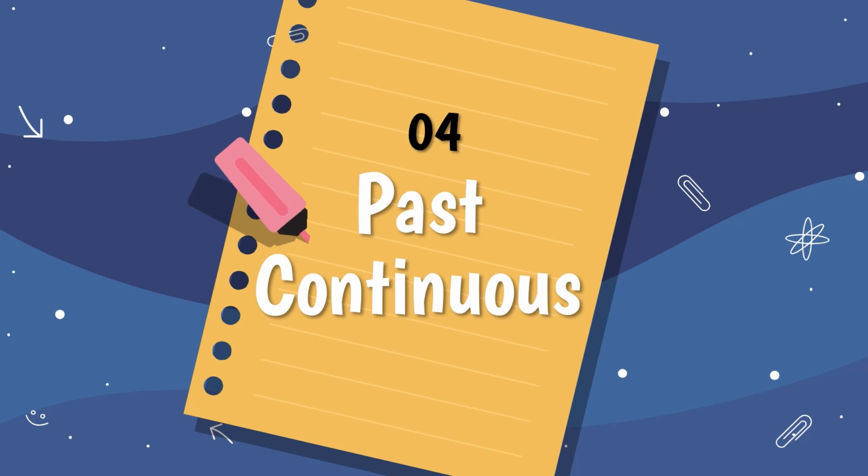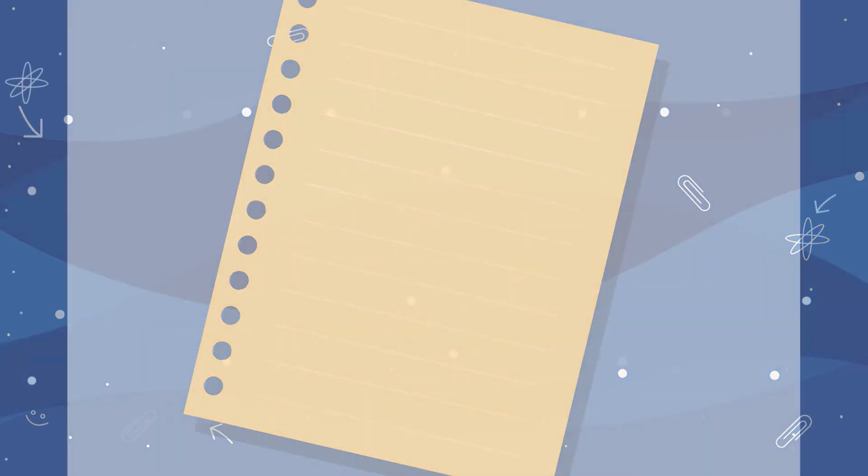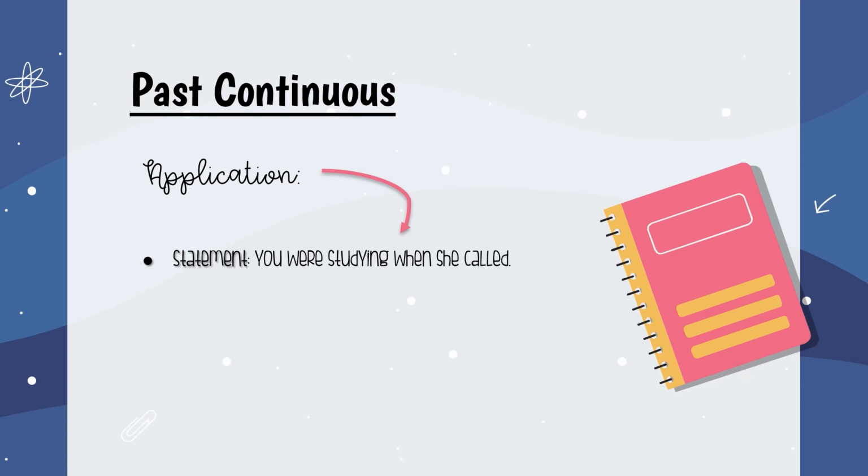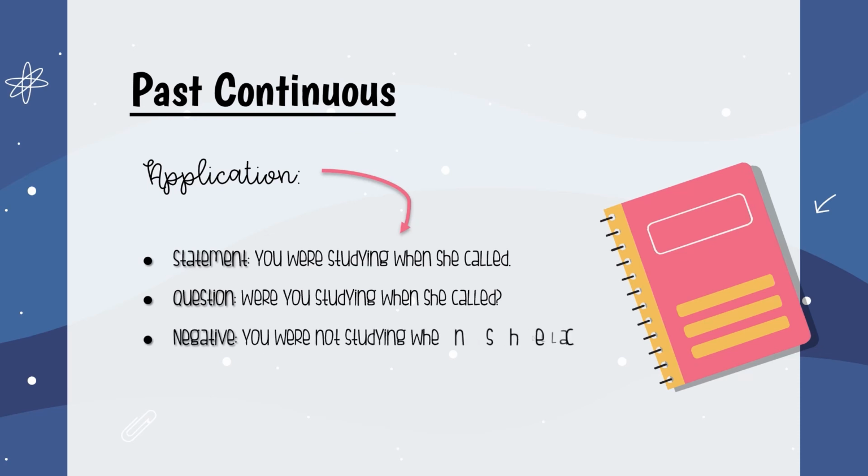And I'll be talking about the past continuous. When we talk about a positive sentence or a statement, we use the subject plus was or were plus the -ing form. For example, you were studying when she called. Questions are formed by inverting the subject and was or were. Were you studying when she called? To form a negative, we use a subject plus was or were plus not plus the -ing form. You were not studying when she called.